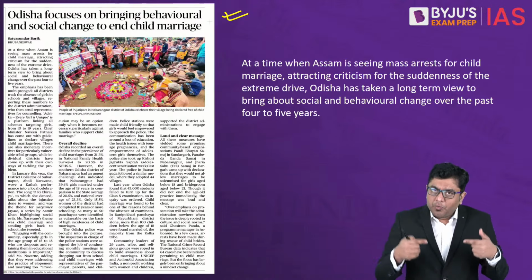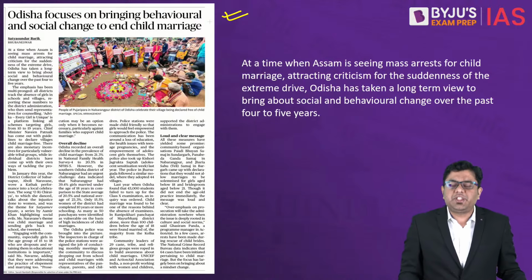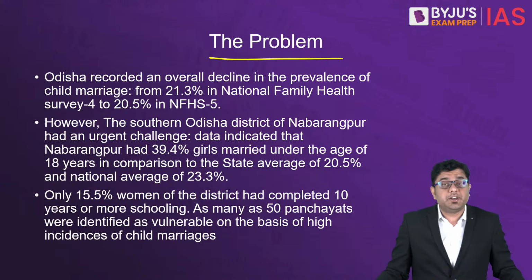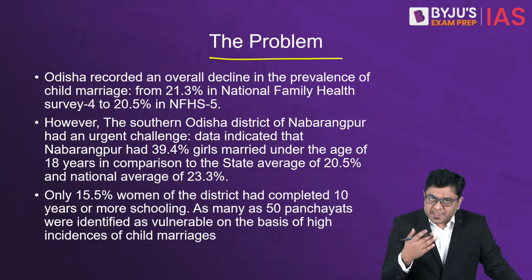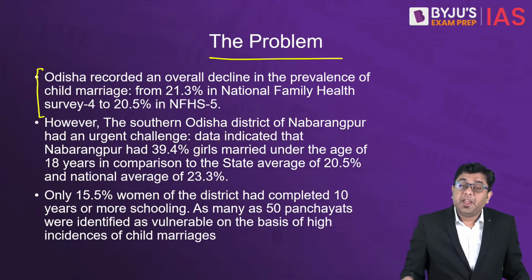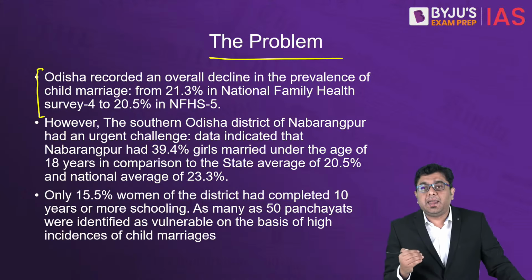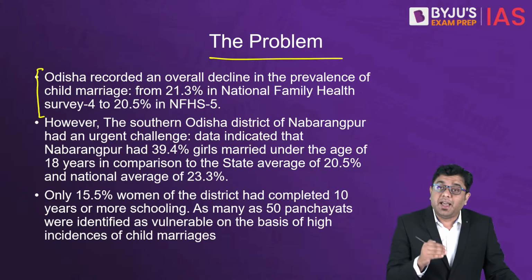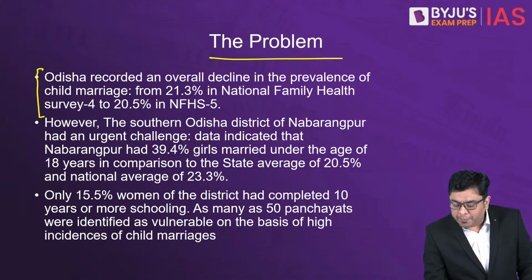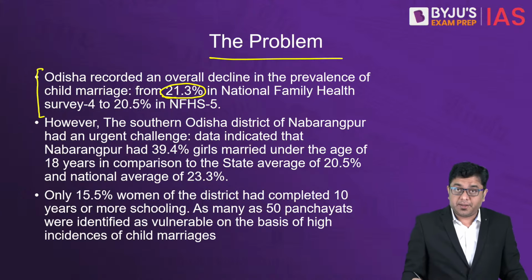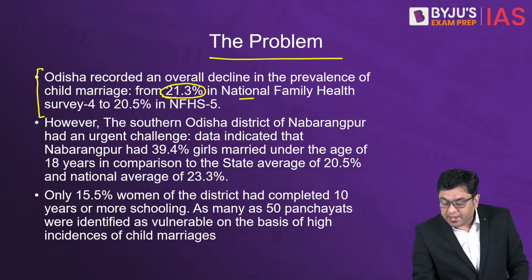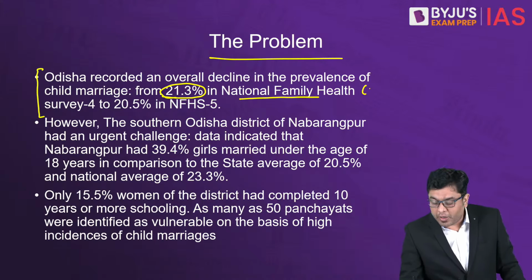So that is why let us take a look at what it is that Odisha as a state government is doing. So basically, what is the problem that Odisha faces? This article also highlights the status of the problem that Odisha faces. Now, Odisha overall did record a decline in the percentage of population indulging in child marriage activities. So overall, there has been a decline from 21.3%, as indicated by the National Family Health Survey 4 or NFHS.